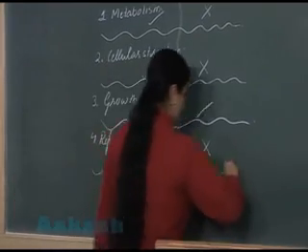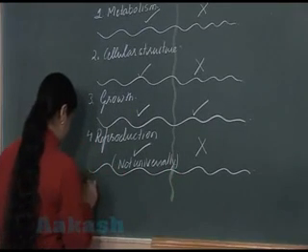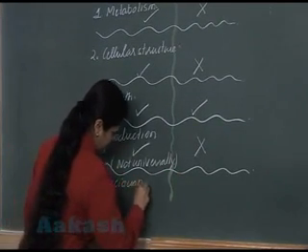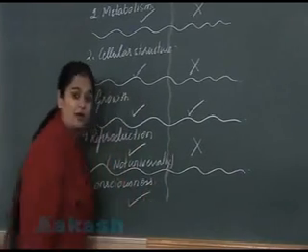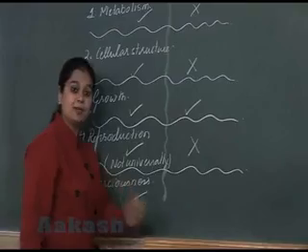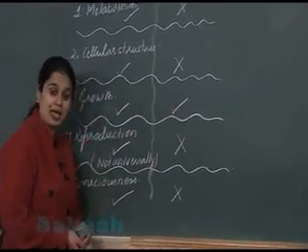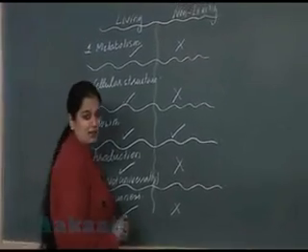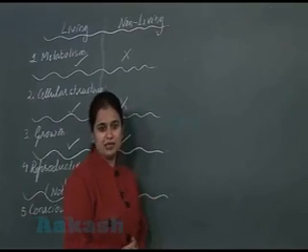Now the last one, that is consciousness. Consciousness is present in all the organisms from simple to complex. Non-living objects, they are totally absent. So among these 5 features, how many features can be known as defining features?